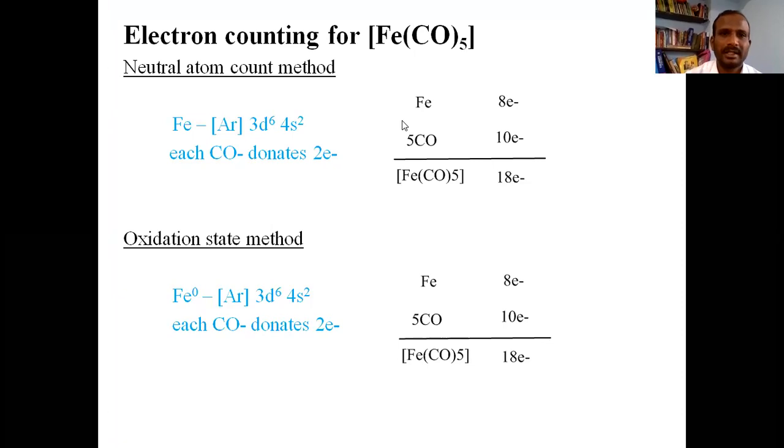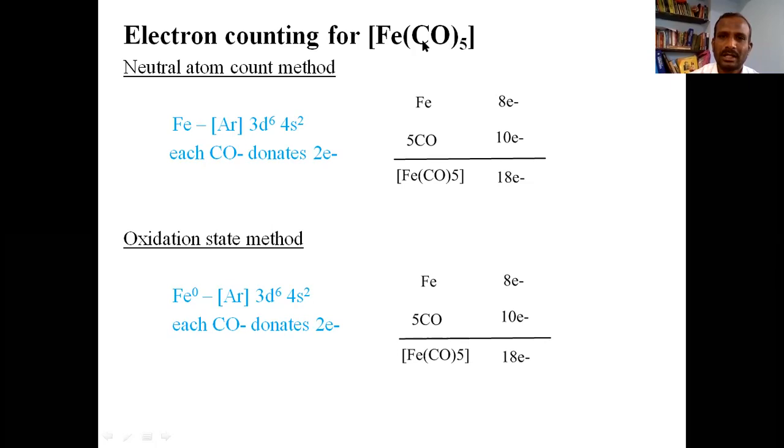So let me take an example, iron pentacarbonyl or pentacarbonyl iron(0). To count the number of electrons in this case, you need to know the number of valence electrons of iron and the number of electrons donated by the carbonyl group. To know the number of valence electrons, it is better to write the electronic configuration of iron. The electronic configuration of iron gives you 3d6 4s2. So 6 plus 2, 8 electrons. The contribution of electrons by iron is 8.